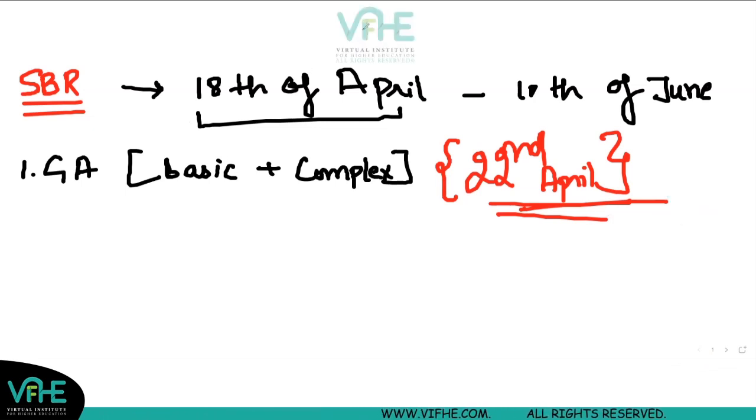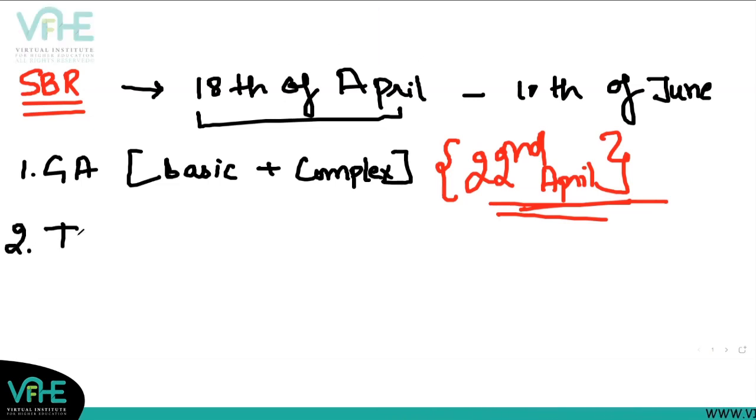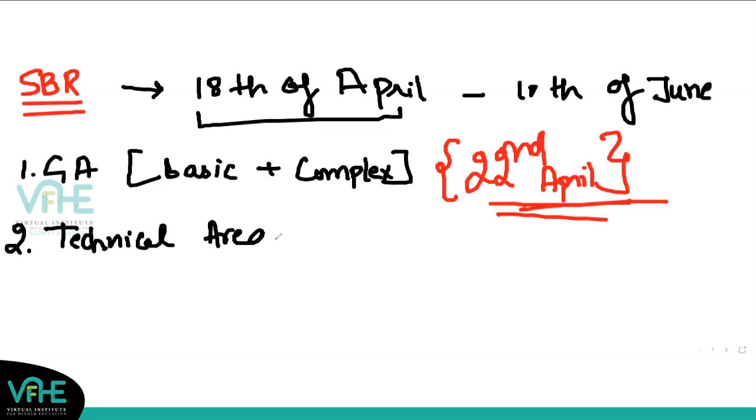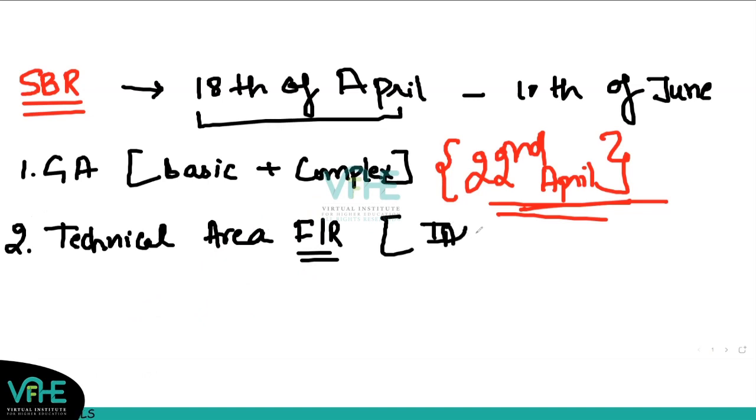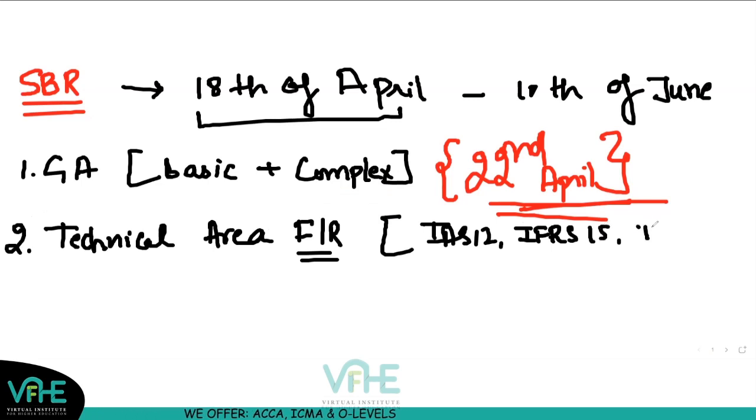Then later on, you will move ahead towards the next important syllabus area. That is the technical area brought forward from FR. What is this technical area brought forward from FR? It is basically your IAS 12 deferred taxation, your revenue IFRS 15, then you have your leases IFRS 16, right?